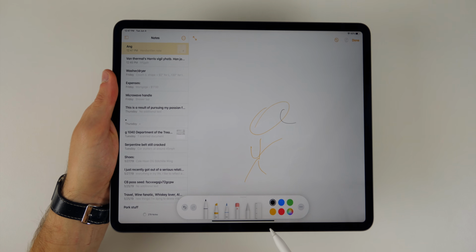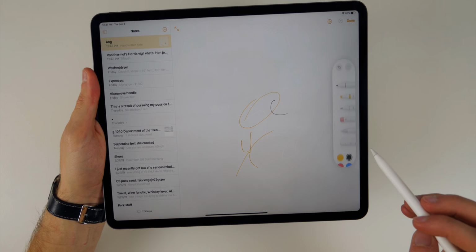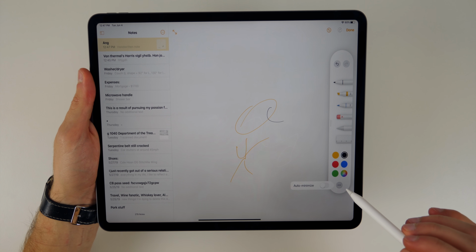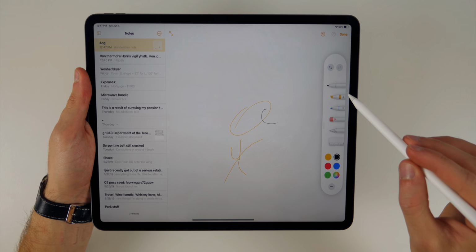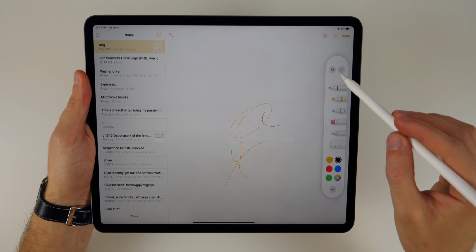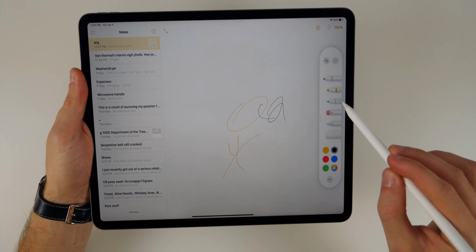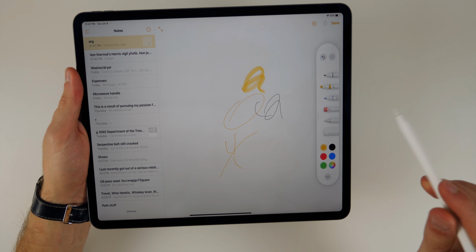And if we go back into Notes, I did want to show you guys that we do also have the new tools down here as well, and we can move these around just like with the markup tools. We do also have the auto minimize right there, the color wheel right there, and all of those things, the back and undo, or the undo and the go forward right there. You have all these options now inside of the Notes application as well.